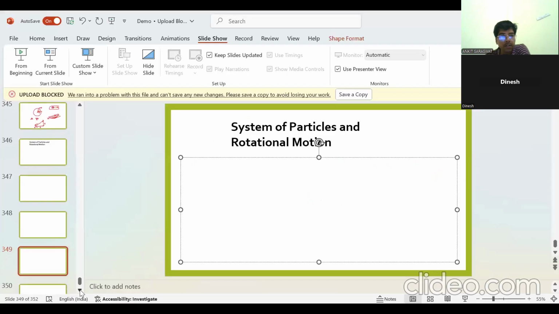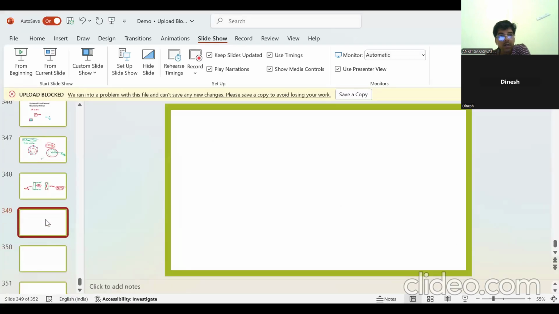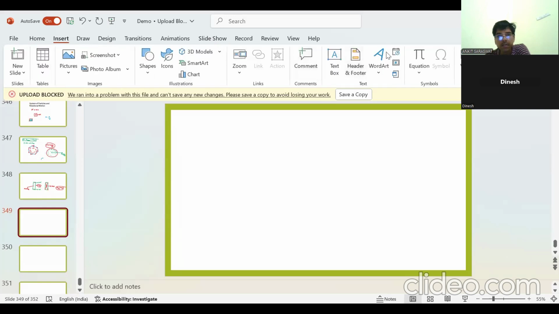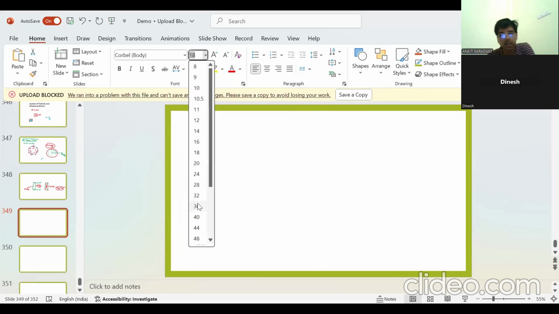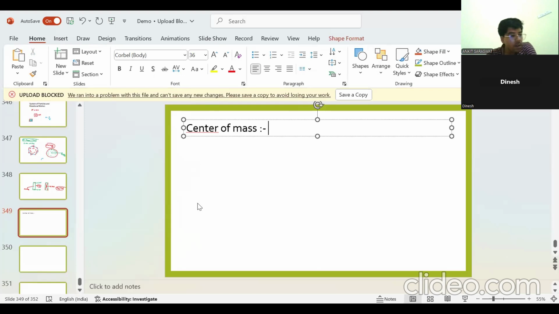Write down the definition of center of mass.